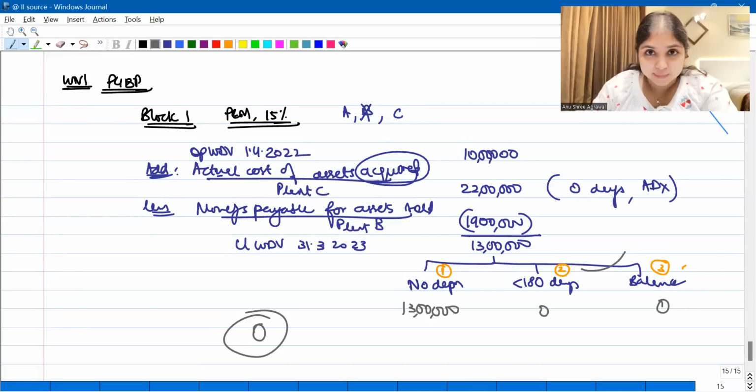So I will first try for depreciation. So I subtracted the monies payable. The WDV number was positive, which means depreciation is possible. So I'm trying for depreciation. But when I'm trying for depreciation, I'm getting stuck. Why am I getting stuck?